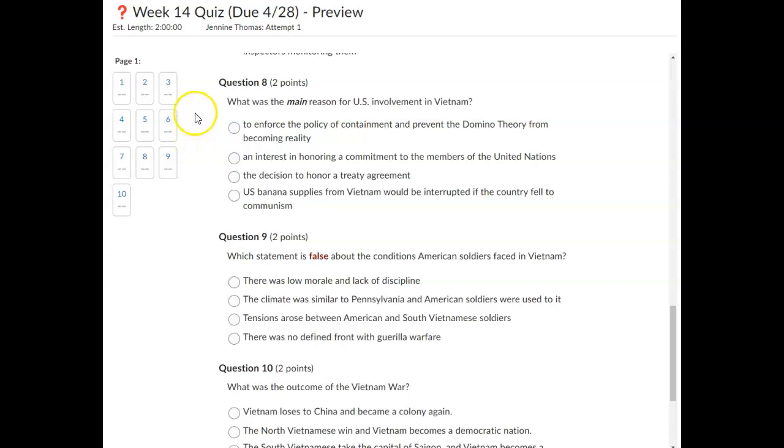Question number 8. What was the main reason for U.S. involvement in Vietnam? To enforce the policy of containment and prevent the domino theory from becoming reality. An interest in honoring a commitment to the members of the United Nations. The decision to honor a treaty agreement. U.S. banana supplies from Vietnam would be interrupted if the country fell to communism.